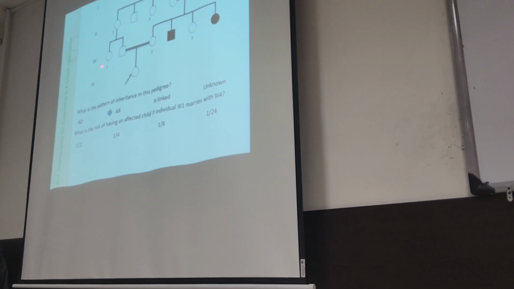The chance of this individual to be carrier is 1 out of 4. The chance of transmitting the mutated allele to her offspring is 1 out of 2 if she is a carrier. So 1 out of 4 multiplied by 1 out of 2 is 1 out of 8. This affected individual will 100% transmit the mutated allele. So the chance of having an affected individual is 1 out of